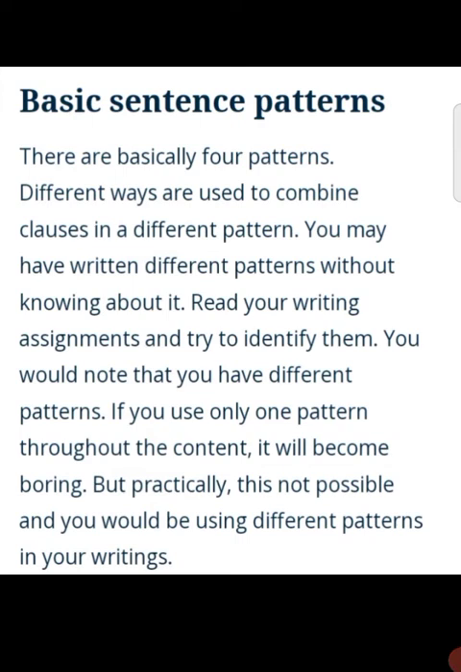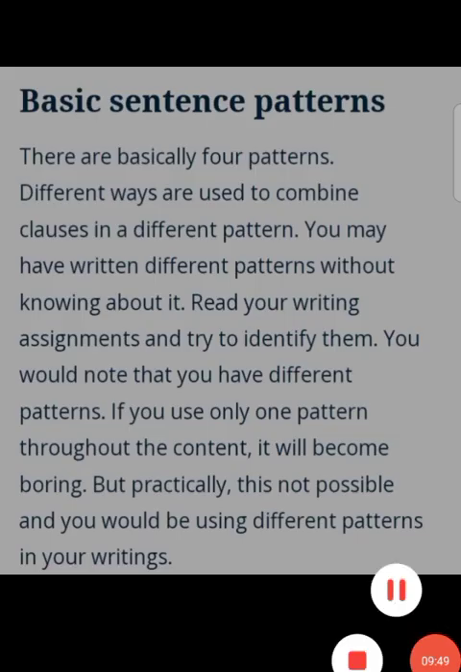A sentence pattern is an arrangement of words. This arrangement needs to be a grammatically correct structure. It means the placement of verbs and nouns should be correct to form a meaningful sentence. Apart from that, there are punctuations which play an important role in making a sentence readable and understandable.